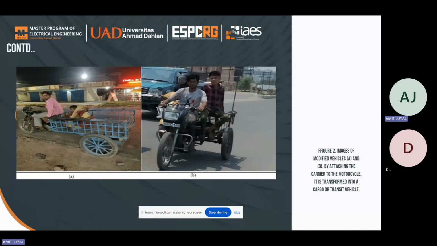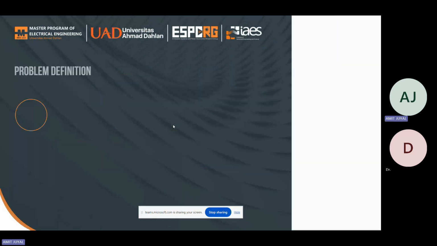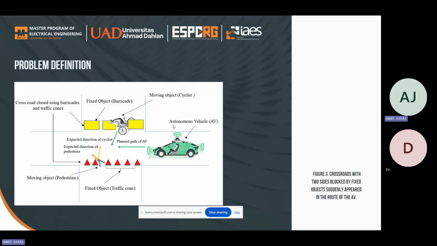The operation of an autonomous vehicle depends on the accurate detection of fixed and moving objects. As shown in figure 3, the illustration shows that the autonomous vehicle is following its predetermined path. The autonomous vehicle's planned route may include crossroads. Fixed objects like barricades and traffic cones may be used to restrict one or both sides of the intersections. Barricades and traffic cones can restrict the flow of cars, trucks, buses, and other vehicles, but cyclists and pedestrians can